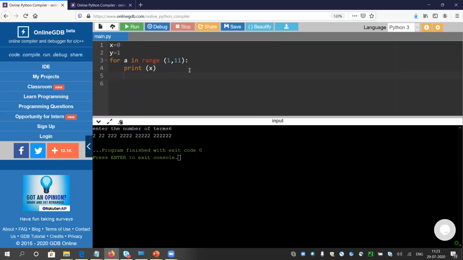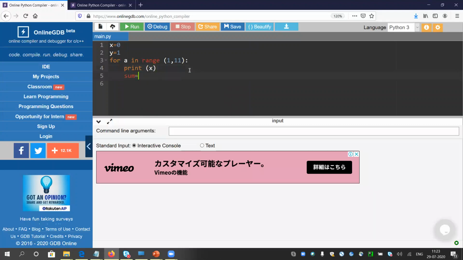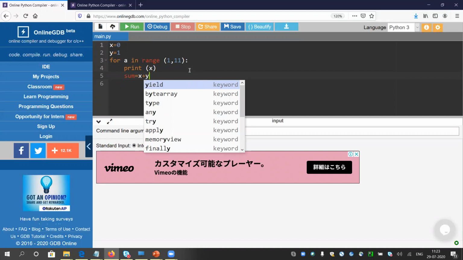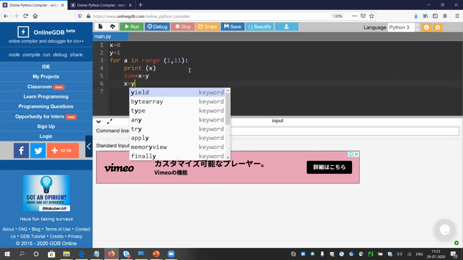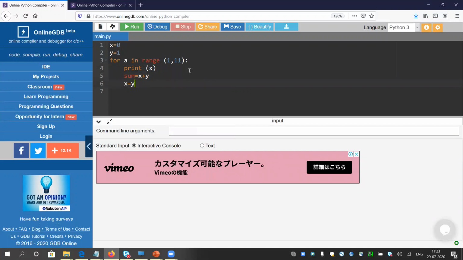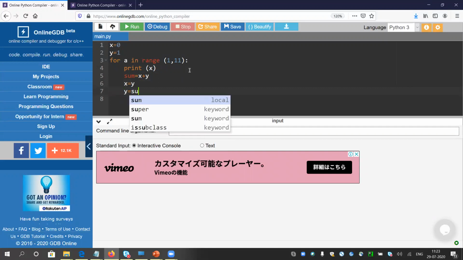So let it be sum. Sum equals x plus y. So x plus y equals sum, which means sum will be 0 plus 1 equals 1. So the value of sum will be 1. Okay, so after that, because we have already printed the value of x, x will take the value of y. Y will take the value of sum.